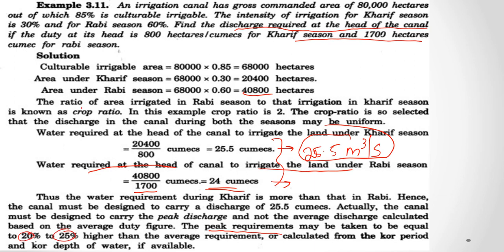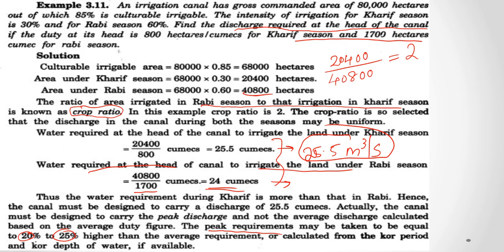Also here another term is introduced, that is crop ratio. Crop ratio is the ratio of area irrigated in Rabi season to Kharif season, and here the area irrigated in Kharif season is 20,400 and area in Rabi season is 40,800. Therefore the crop ratio is 20,400 divided by 40,800, that's equal to 2.